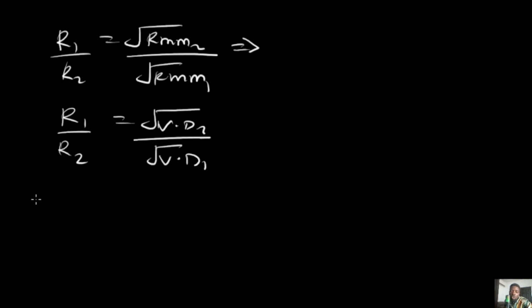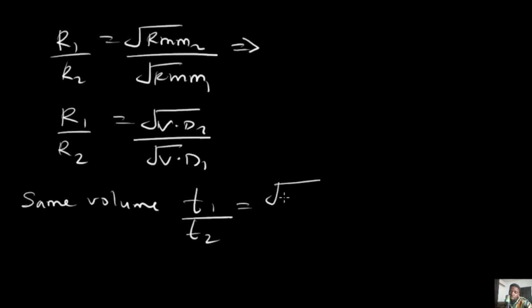Then, in a situation where the volumes of the two diffusing gases are the same, you can now use this expression for time in relation to relative molecular mass. T1 over T2 equals root RMM1 over root RMM2. It is now directly proportional, that's why the 1 is on top and 2 is below.